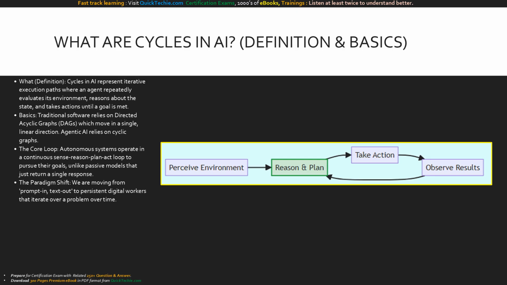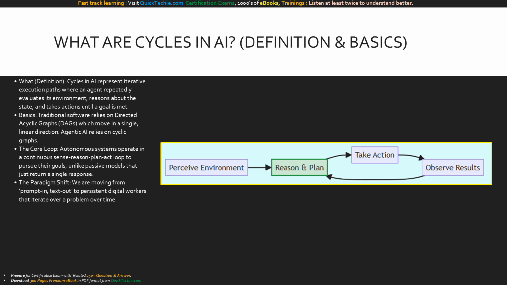Therefore, an autonomous agent operates in a continuous sense-reason-plan-act loop to pursue its goals. A cycle allows the AI to perceive its environment, form a plan, take an action, and, crucially, observe the results of that action before deciding what to do next. This cyclical architecture is the fundamental difference between a basic chatbot and an intelligent agent.